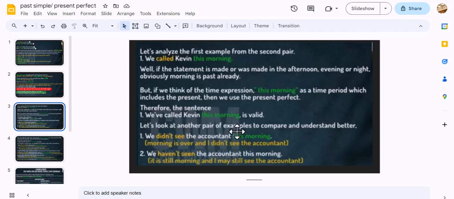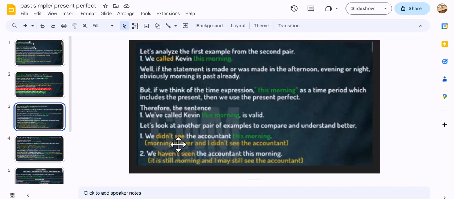Let's look at another pair of examples to compare and understand better. We didn't see the accountant this morning, and we haven't seen the accountant this morning. Didn't is a helper verb, or auxiliary verb, in the past, and we use it for the negative form in the past simple.